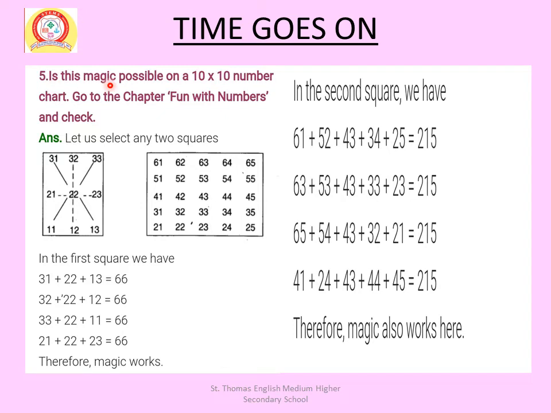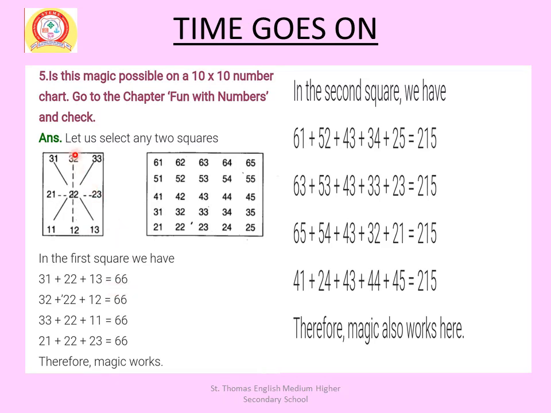Is this magic possible on a 10 into 10 number chart? Go to the chapter Fun with Numbers and check. Let us select any two squares. So here two squares are there. In the first square we have 31, 22, 13 in a line. Adding 31, 22, 13, we get 66.